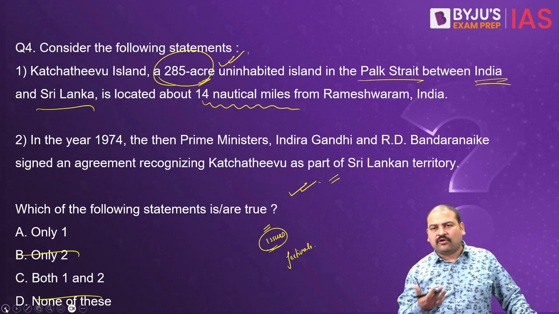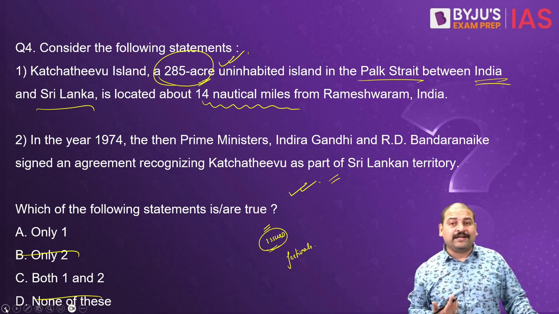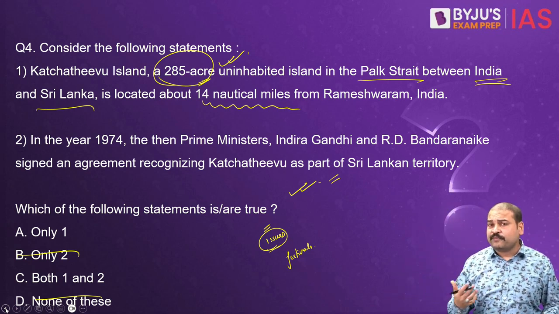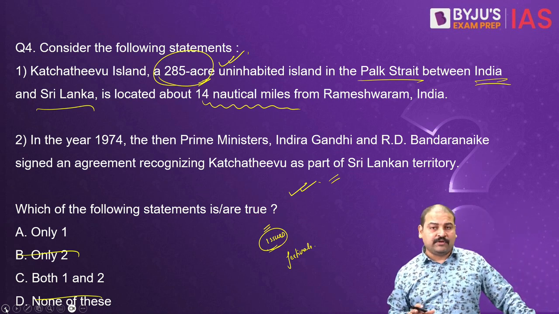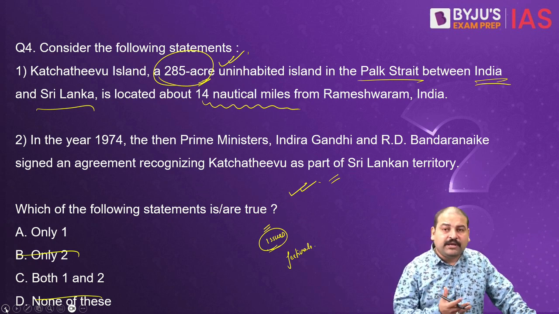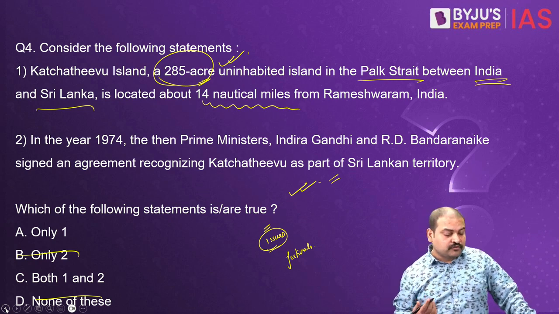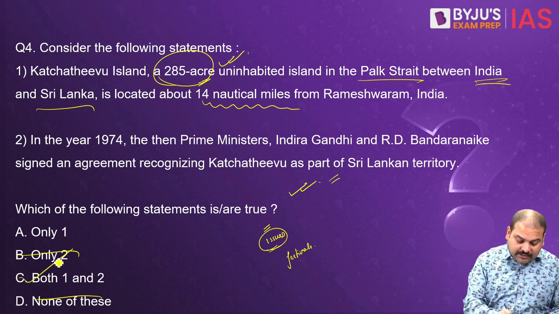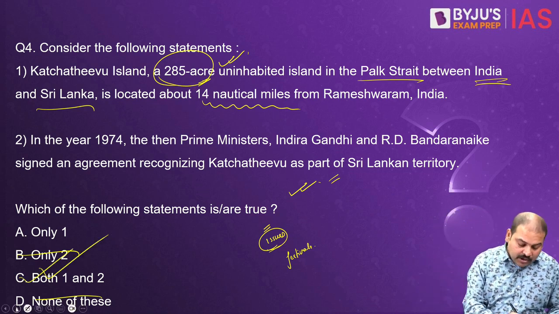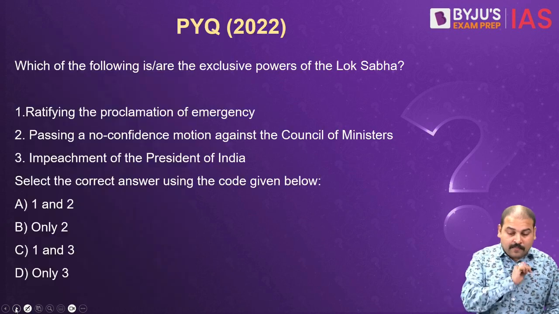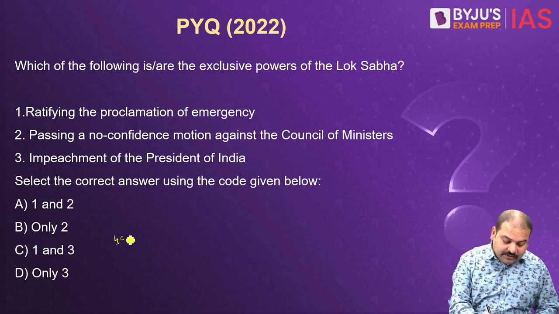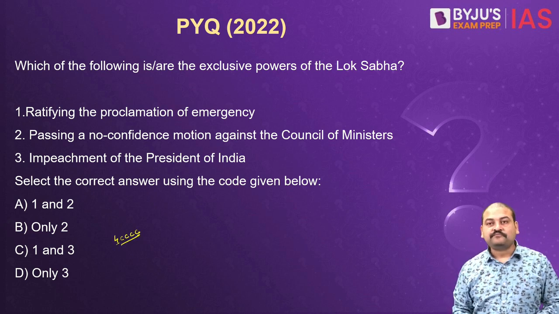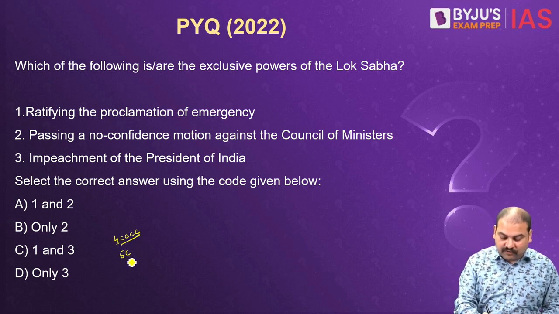So, for this festival, people would go from our side also, people would come from their side also, but mainly because our fishermen from Tamil Nadu are being arrested in large numbers, and our people are not happy with the, I would say, behavior of the Sri Lankan Coast Guards. So this time we are boycotting that. But anyway, this answer is C, correct. So if you see, all the 4 questions today had the answer as C, C, C, C. So does 5 also have the answer C?